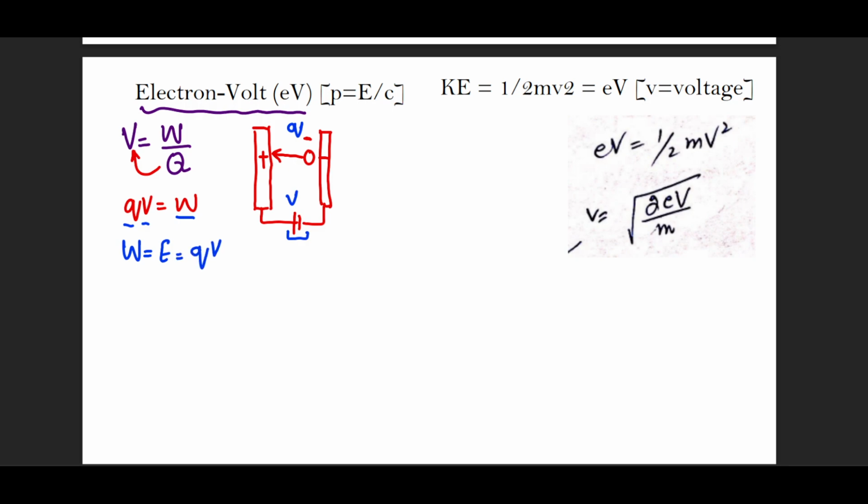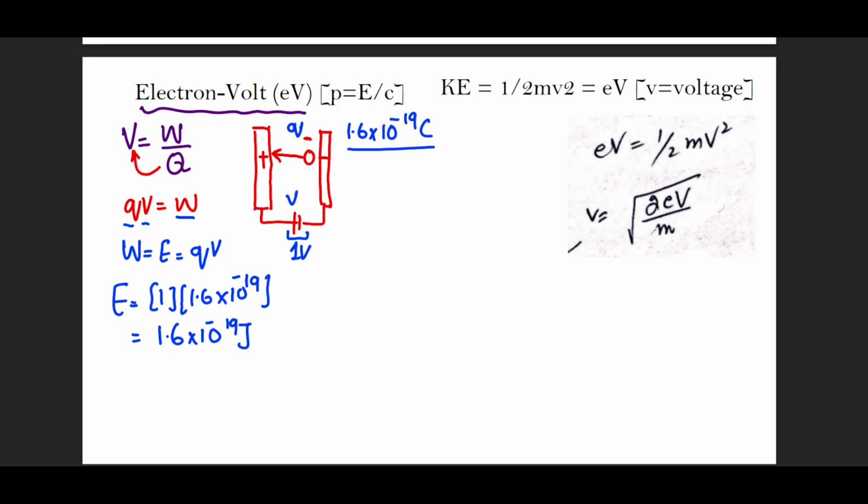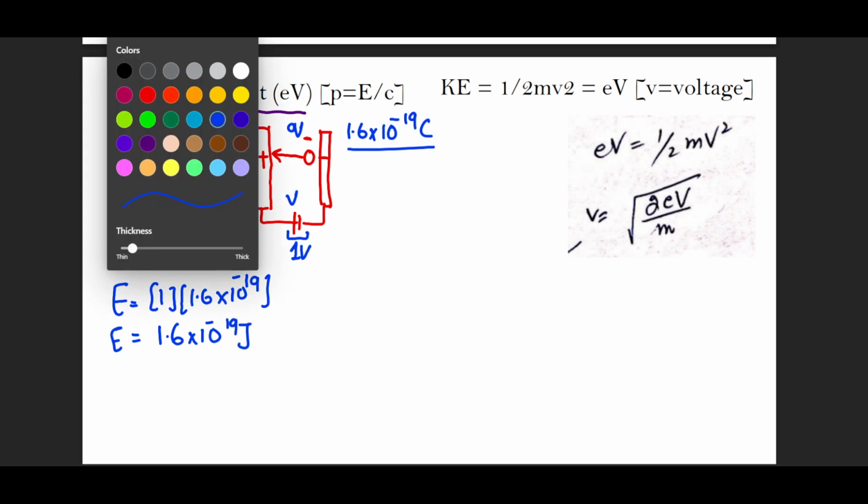For the sake of example, if we deal with just 1 volt, and the charge we are moving is an electron or a proton with a unit charge of 1.6 × 10^-19, the energy comes out as 1 volt multiplied by 1.6 × 10^-19, which is 1.6 × 10^-19 joules.